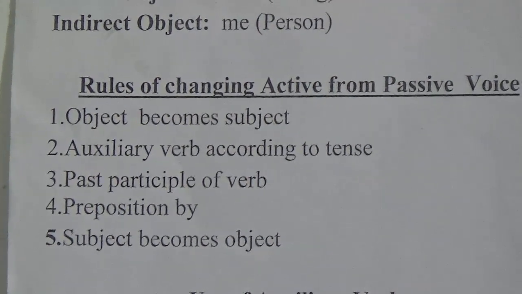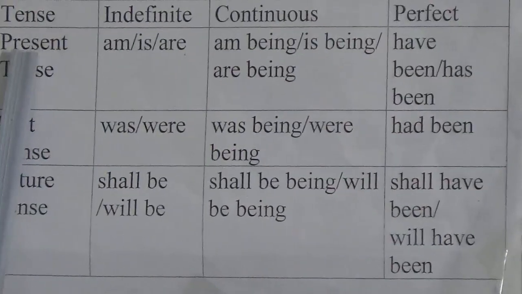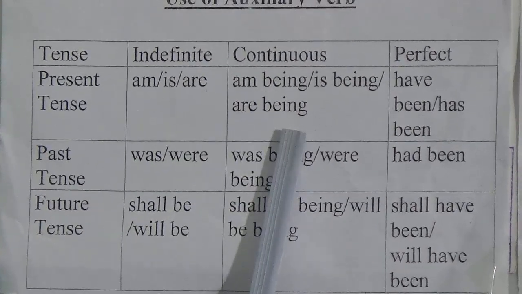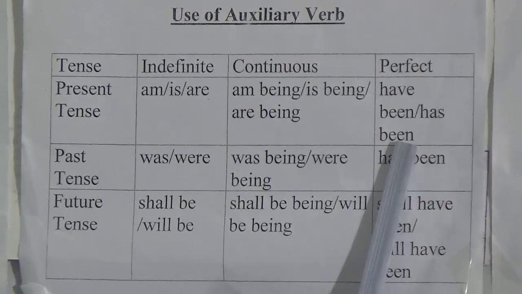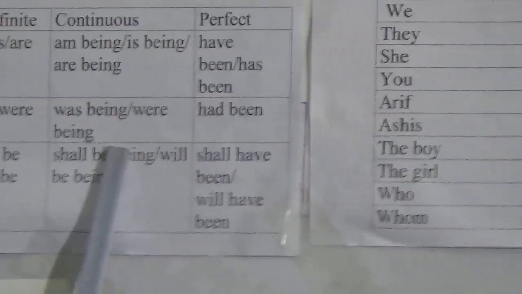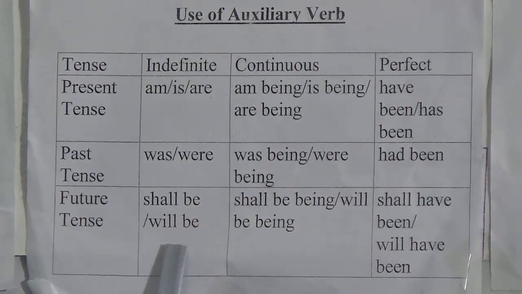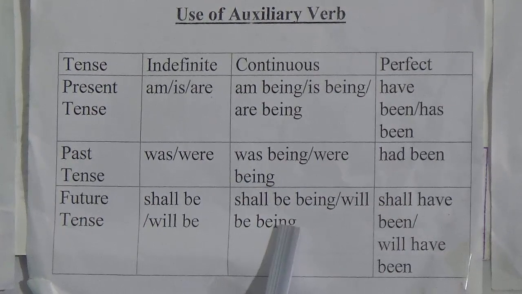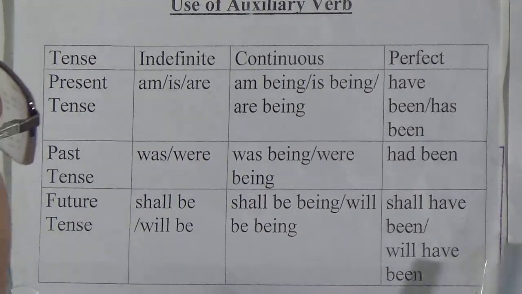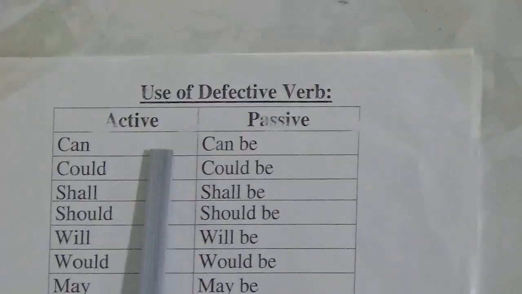Use of auxiliary verb, present tense. In present indefinite tense, the auxiliary verb will be am, is, are. Continuous: am being, is being, are being. Perfect: have been, has been. Past indefinite: was, were. Past continuous: was being, were being. Past perfect: had been. Future indefinite: shall be, will be. Future continuous: shall be being, will be being. Future perfect: shall have been, will have been. Look at the defective verb.